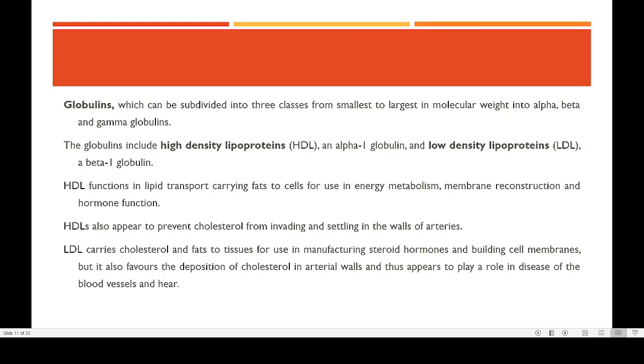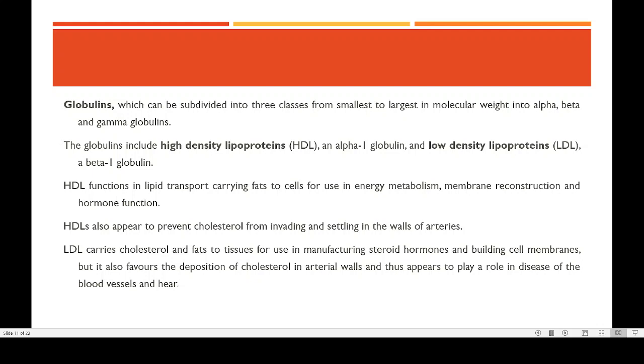What is the importance of HDL is that HDL functions in the lipid transport or in the cholesterol transport, carrying fat cells for use in the energy metabolism. So that is one function. Then for energy metabolism, membrane reconstruction and hormone function. So more HDL is present, more fat will be transported to our cells.